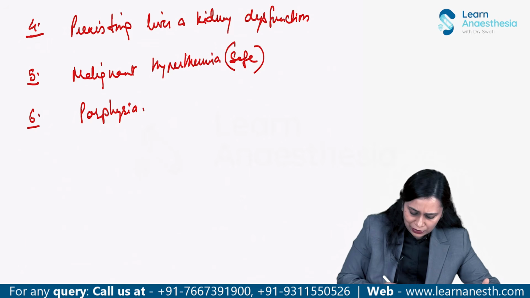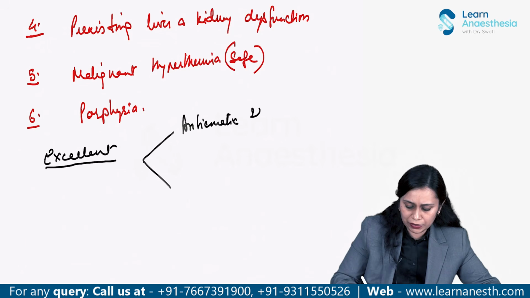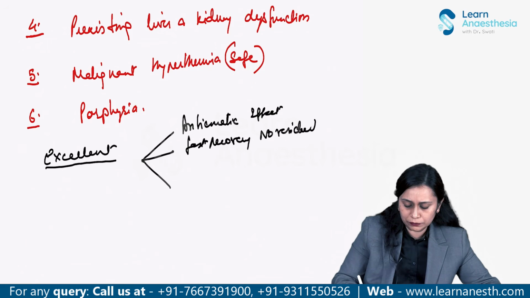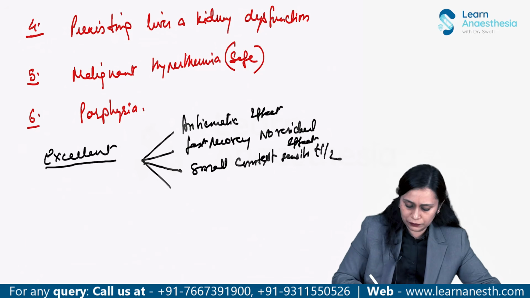Some excellent properties of propofol are its anti-emetic effect, fast recovery, no residual effect, small or low context sensitivity half-life, and no accumulation.